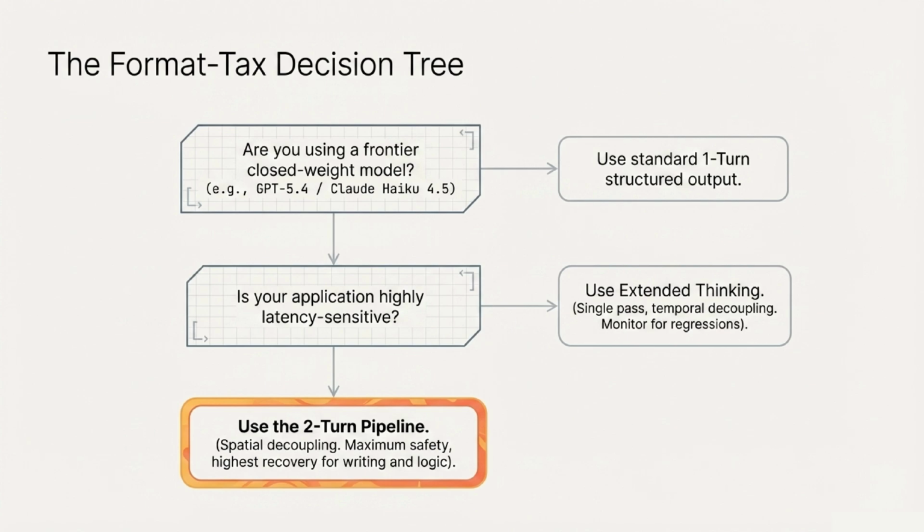So, how do you choose? Here is our format tax decision tree. Are you using a frontier closed weight model? If yes, just use the standard one-turn structured output. If no, ask yourself if your application is highly latency sensitive. If it is, use extended thinking, but monitor for regressions. If it's not, use the two-turn pipeline. It provides spatial decoupling, maximum safety, and the highest recovery for writing and logic.